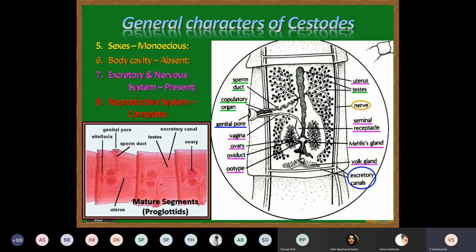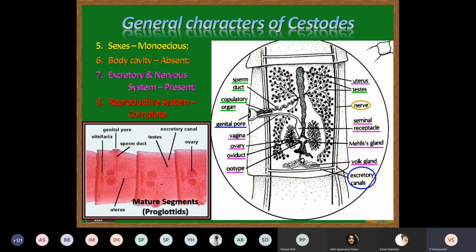Okay. Then there are other glands which open into the oocyte, which are the Mehlis' glands. Mehlis' glands are responsible for secretion of certain secretions that are important for maturation and fertilization of the ovum in the oocyte. So these Mehlis' glands play a very important role in the nourishment of the fertilized egg. And then after fertilization, these eggs are pushed up into the uterus.